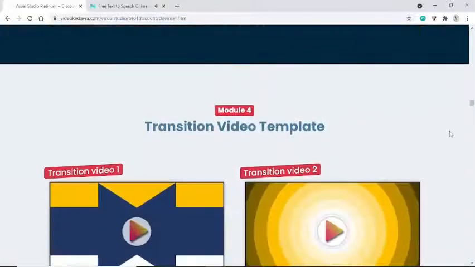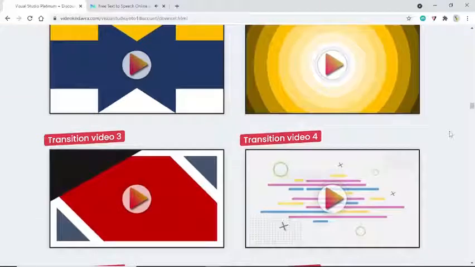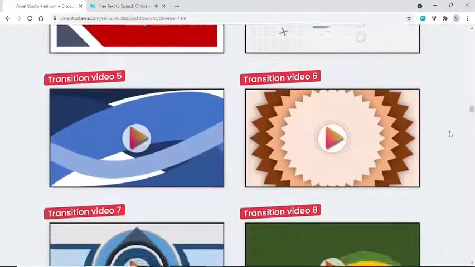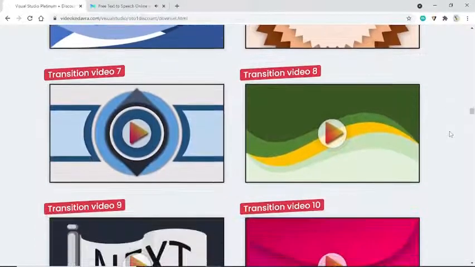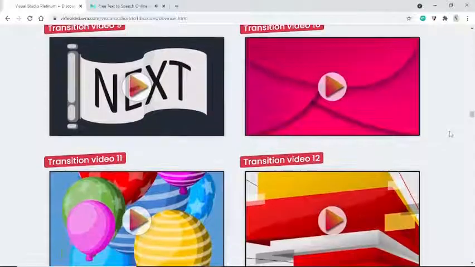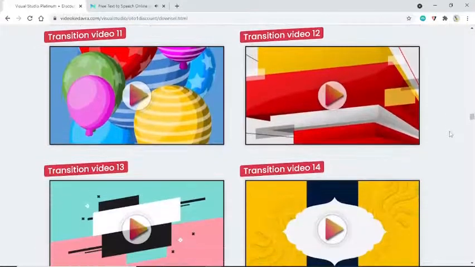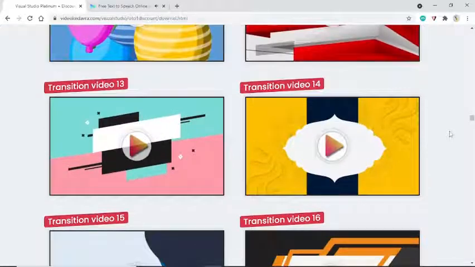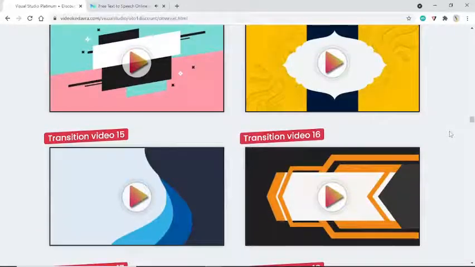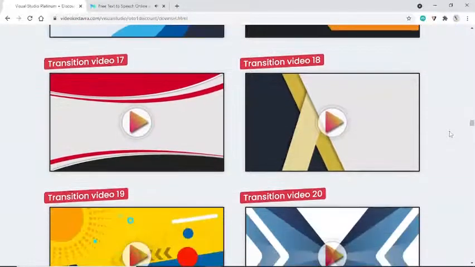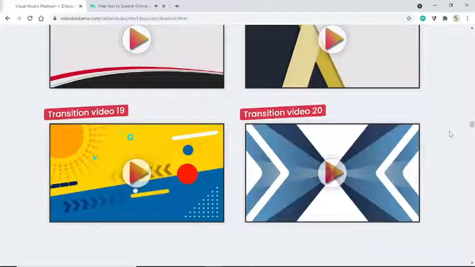Module 4. Transition Video Templates. Transition Video 1, Transition Video 2, through Transition Video 19 and Transition Video 20.